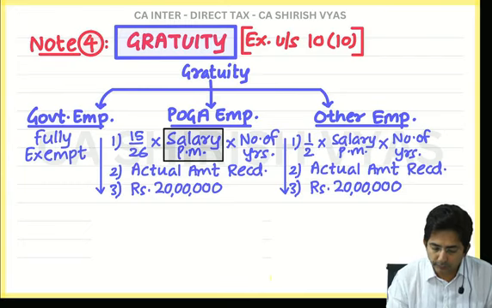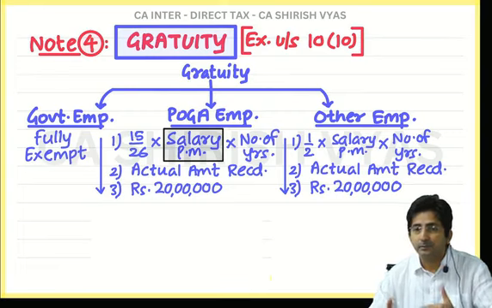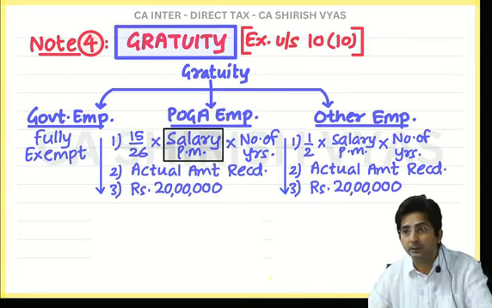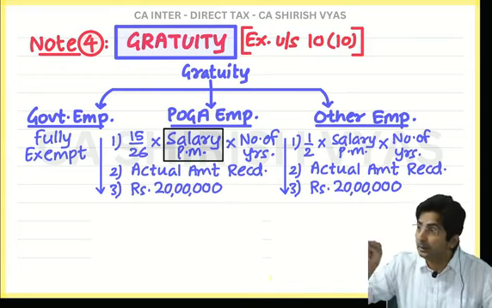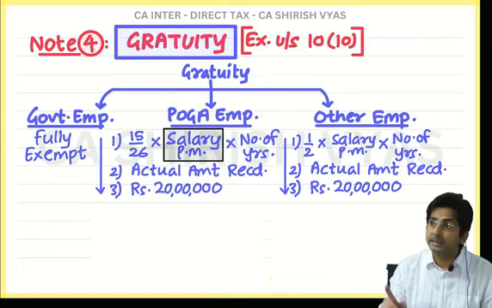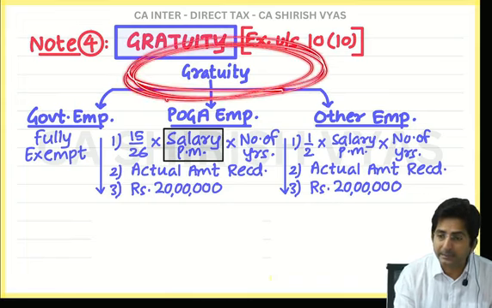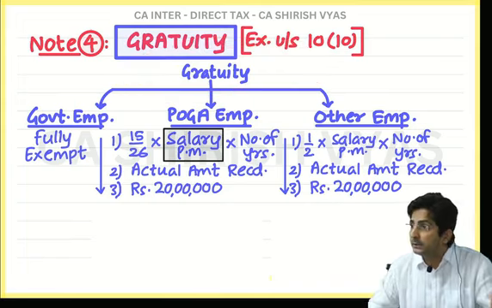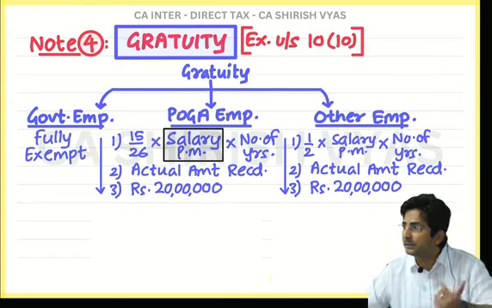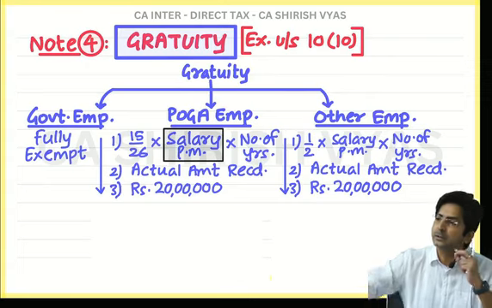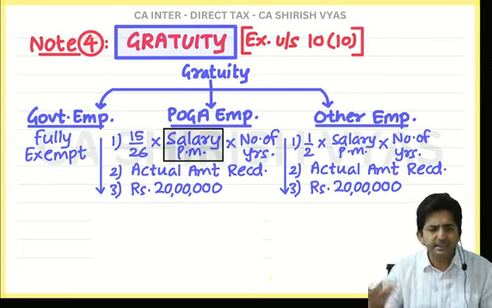Okay. So see, and one more thing, salary keeps fluctuating. Sometimes your salary was 10,000, then you got increment, it became 12,000. So which salary you have to take? You have to take the latest salary. Latest means at the time of retirement. See, gratuity comes when? At the time of retirement. And during this service, you might have received different amounts of salary at different times. Your salary keeps changing. See, you work for 20 years. Is it possible that for all 20 years your salary was same? Not possible. Your salary changes.